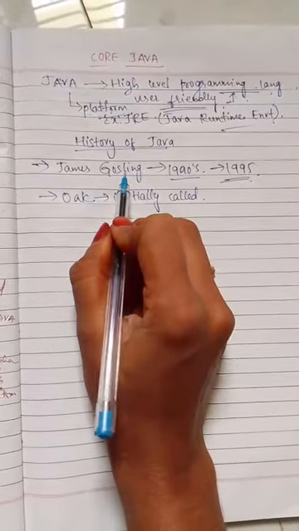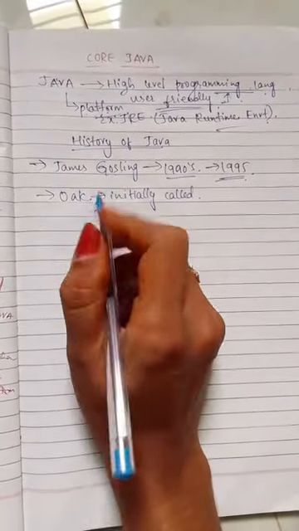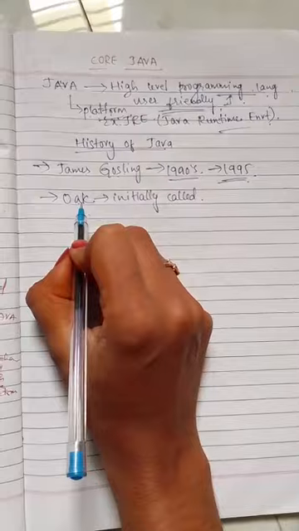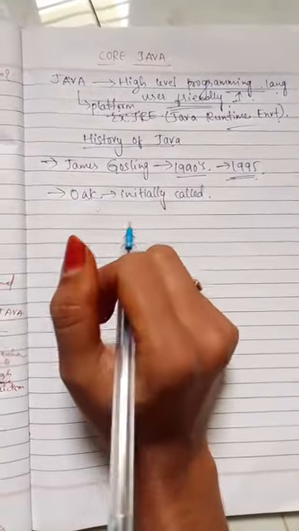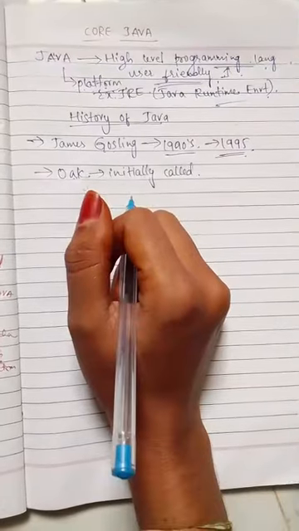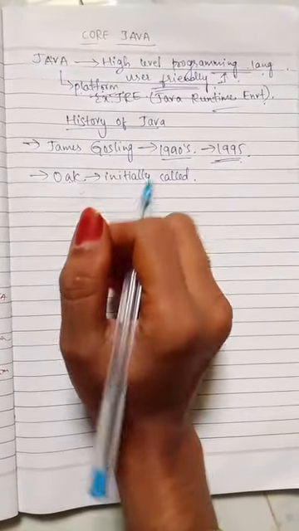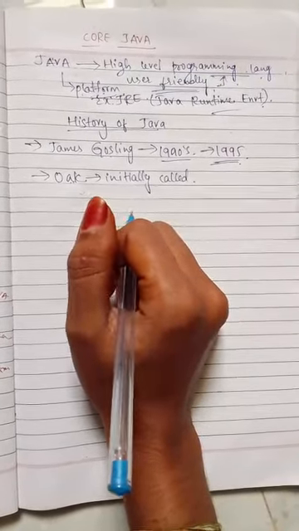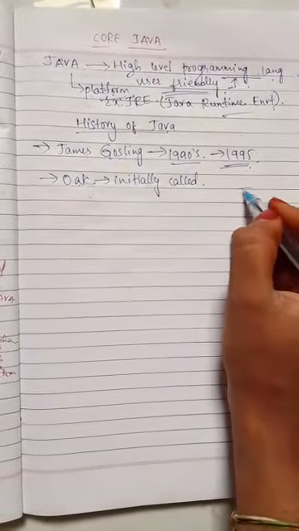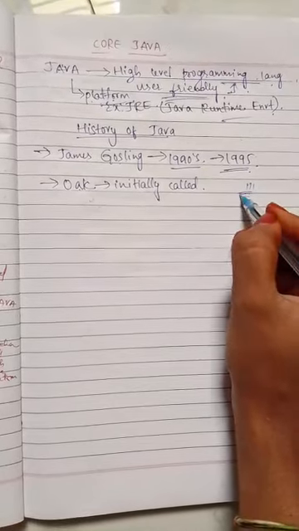And James Gosling was thinking about how to change the name from Oak to some other name. While thinking about this, he was drinking a coffee that comes from an island, and that coffee was called Java.